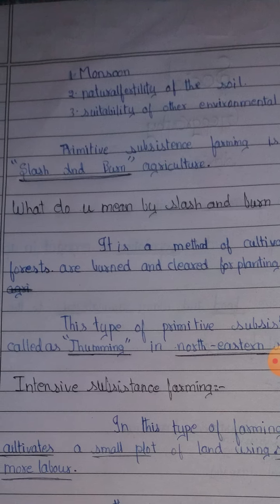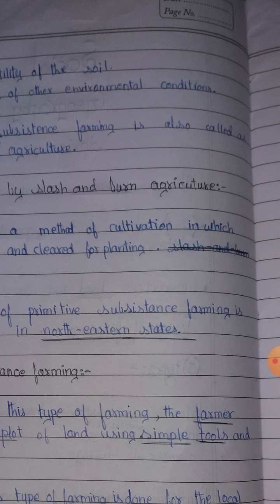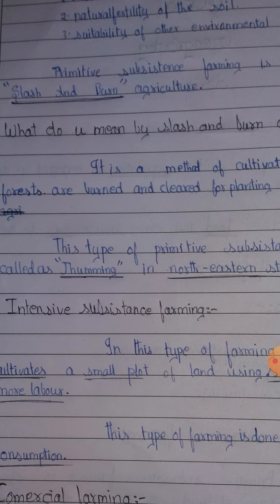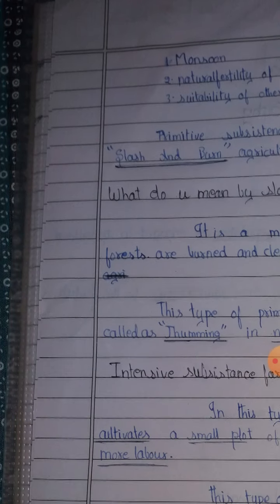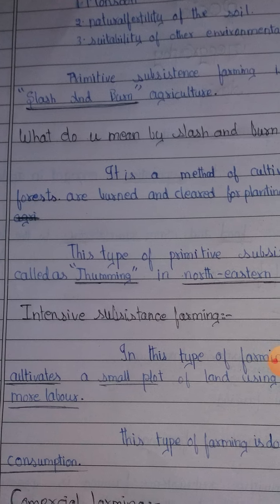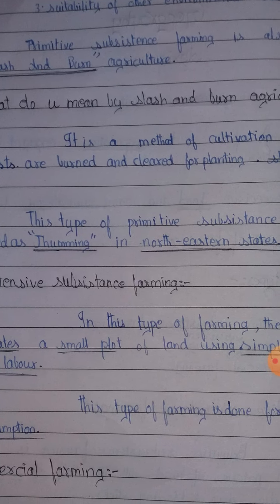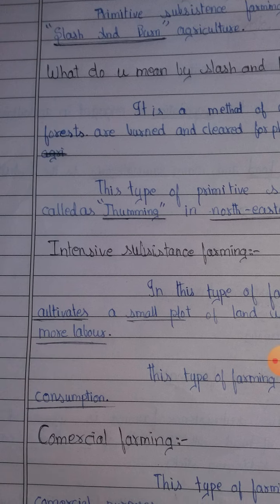The farmer will burn the forest and use the vast land for farming. Once the soil loses its fertility, he will leave the land and move on to the next forest. This type of primitive subsistence farming is called jhumming in northeastern states.